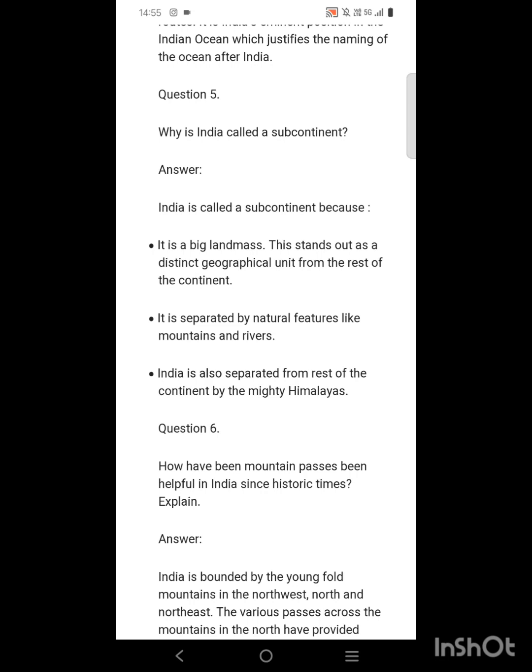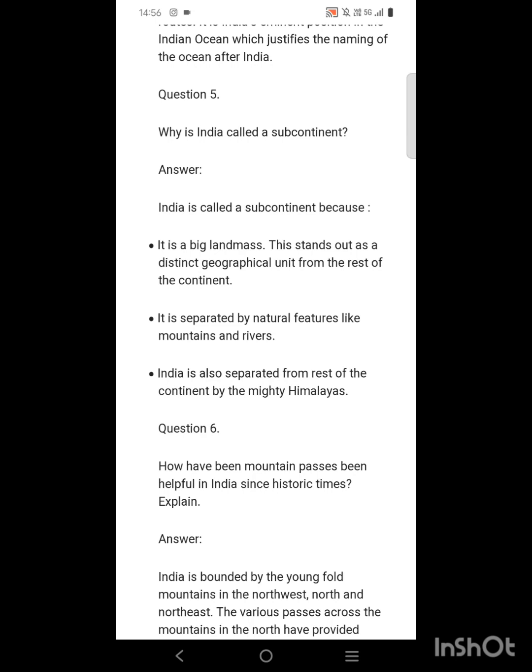India is also separated from the rest of the continent by the mighty Himalayas. So India actually is a country, but it has certain features that describe it as a subcontinent.